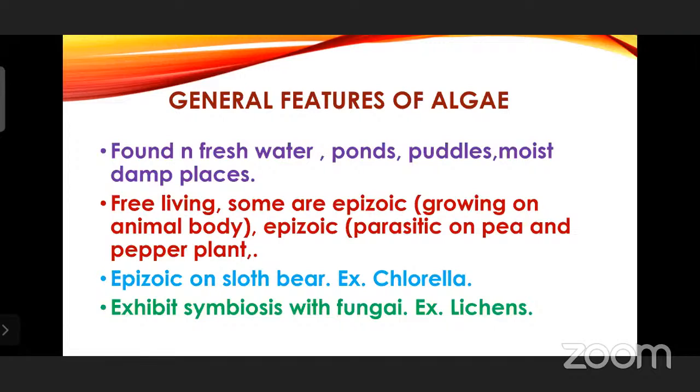Example is chlorella, and algae exhibit symbiosis with fungi. Symbiosis, as you know about the lichens. Lichens are nothing but algae and fungi together. They are going to be in association. Algae is going to carry out the photosynthetic activity and produce food, and the fungus is going to give the shelter as well as absorb the water and nutrients from the soil and supply them to the algae. So lichen is nothing but a symbiotic association between algae and fungi.